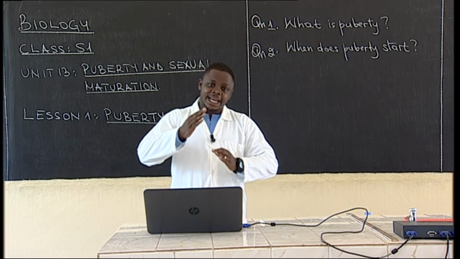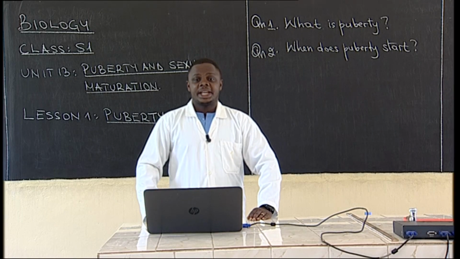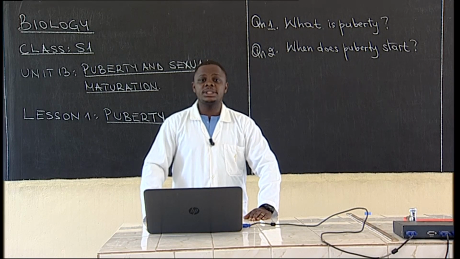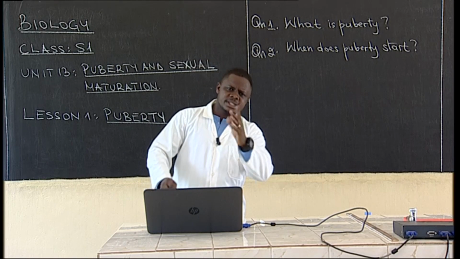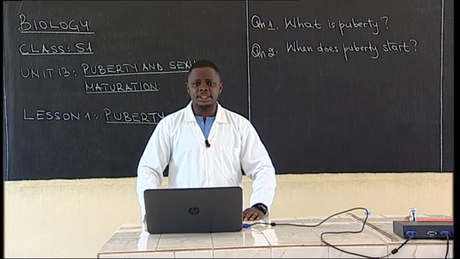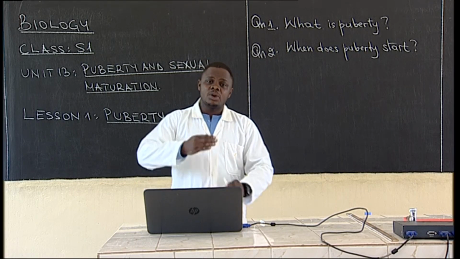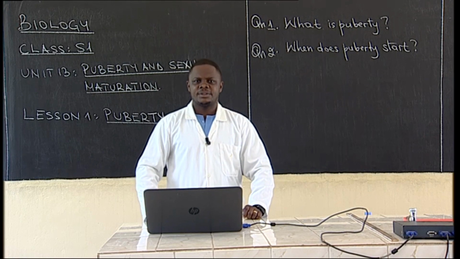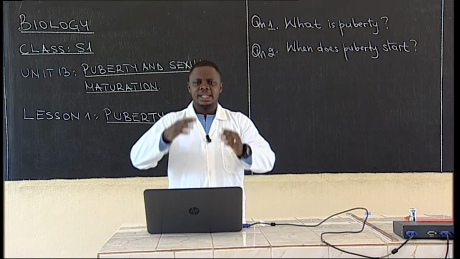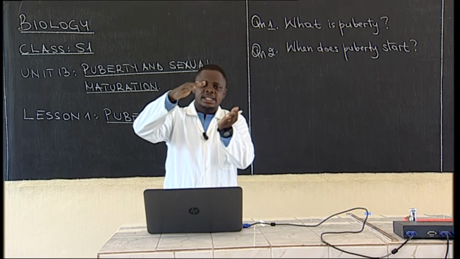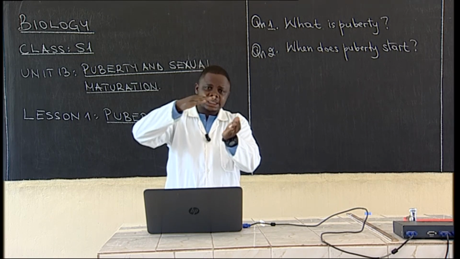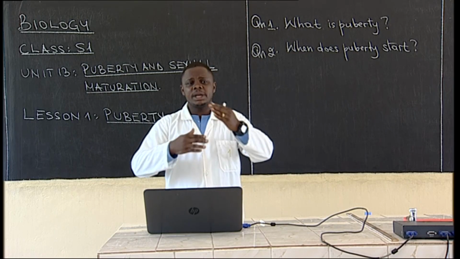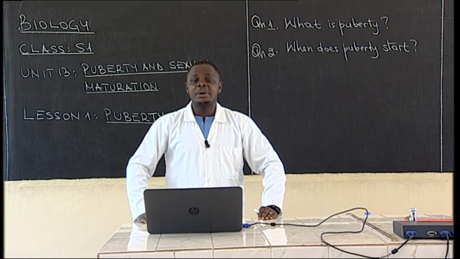Excellent. It can start at around 9 years old, or even slightly before, at the age of 8. And then it can go up to 16 years. From 9 to 16 years. In that stage of life, we see many changes taking place.